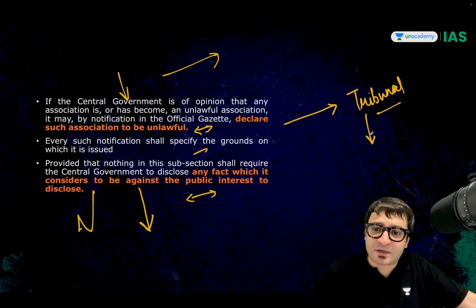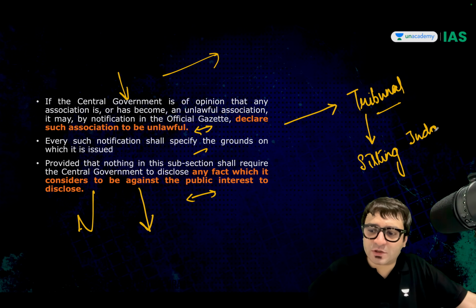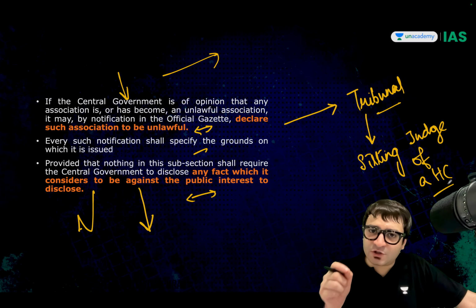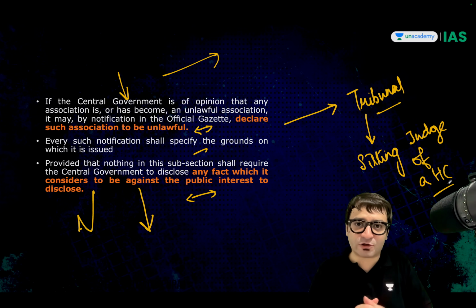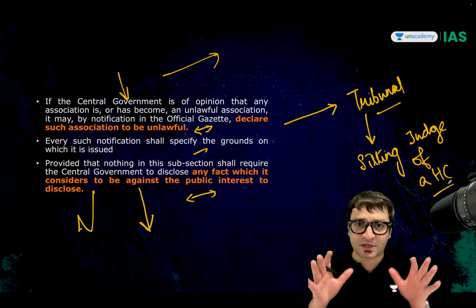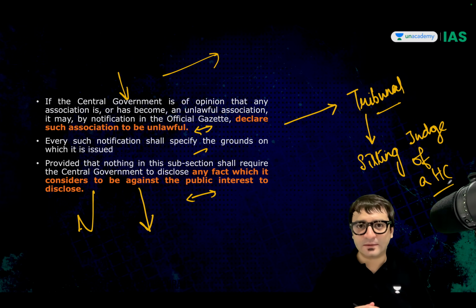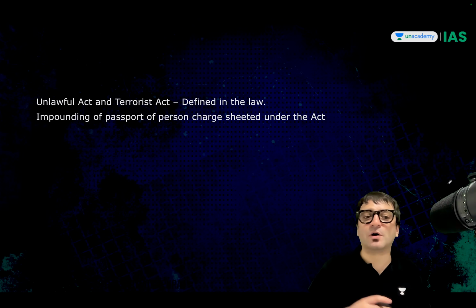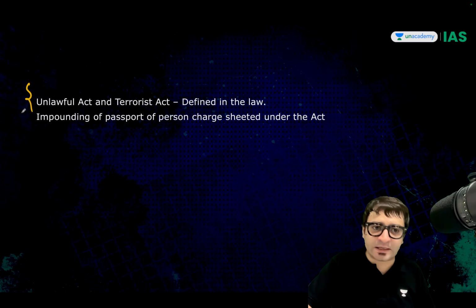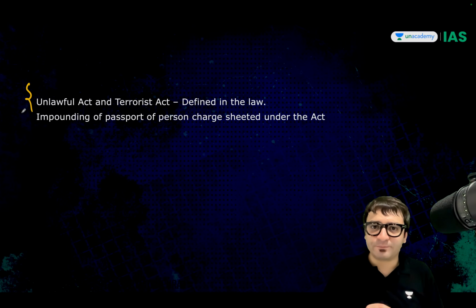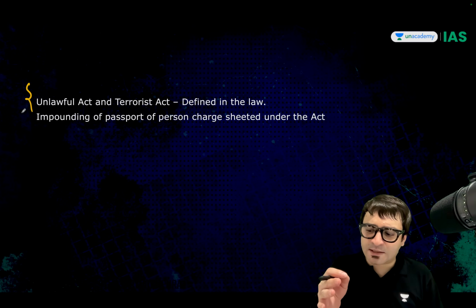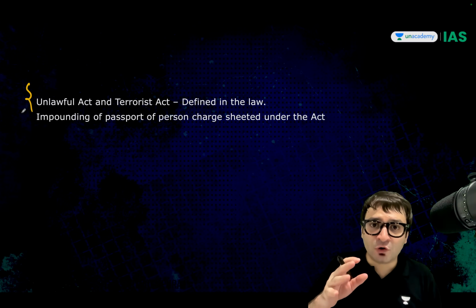And this tribunal will be presided over by, important fact, a sitting judge of a high court. And once this sitting judge of the high court declares that yes, it was done rightly, that this particular organization or an individual was declared as a terrorist organization or a terrorist, this is valid. This is about UAPA. Important. Unlawful act and terrorist act, as I told you before, defined in the law clearly. But listen to me carefully. Normally what happens, you are declared guilty after the trial is over. Very important point.